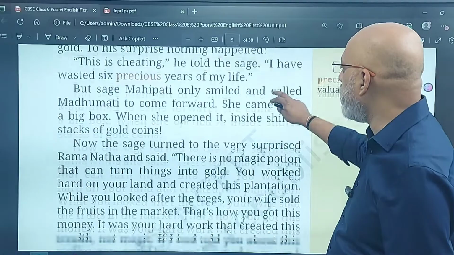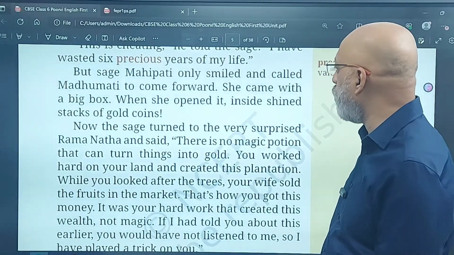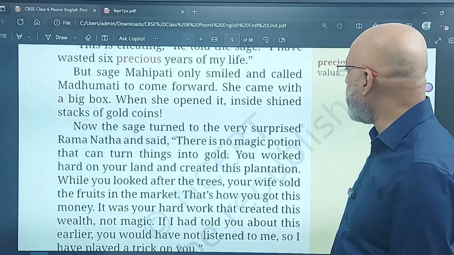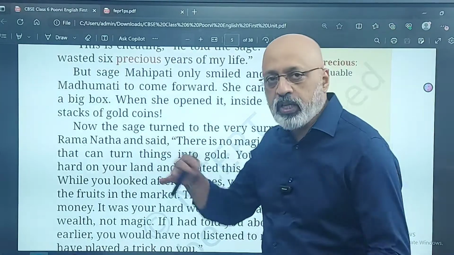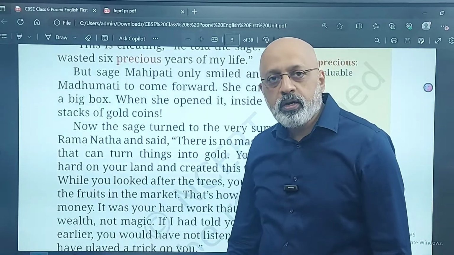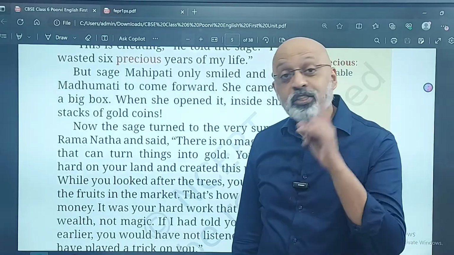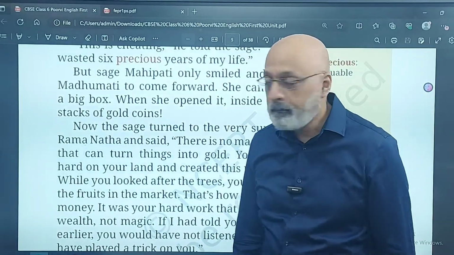But Sage Mahipati only smiled and called Madhumati to come forward. She came with a big box. Then she opened it. When she opened it, inside shined stacks, meaning a lot, of neatly arranged gold coins. How did she get the gold coins? Because she had sold all the bananas in the market.